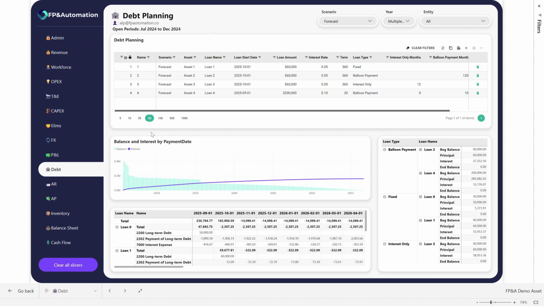In this video, we're going to be going into debt planning, the financing part of the organization, where teams will have the ability to leverage various different long-term debt instruments to see the financial impact on the organization, both from an operating activity standpoint based on interest that's being incurred based on debt, as well as on the debt side to show how this affects cash inflows and outflows in order to fund various different operations of the organization.